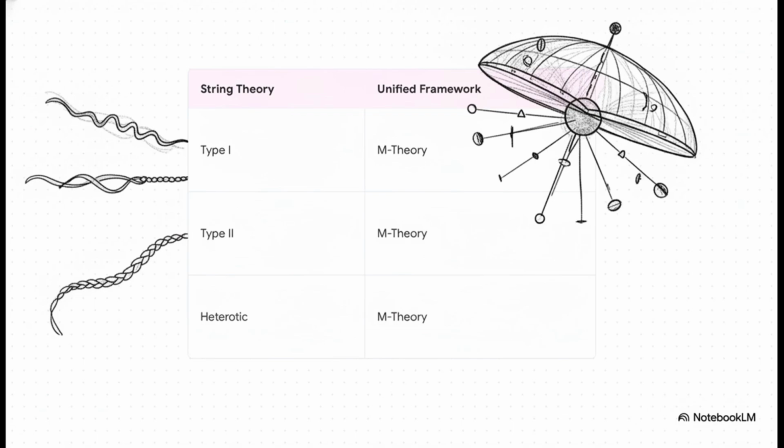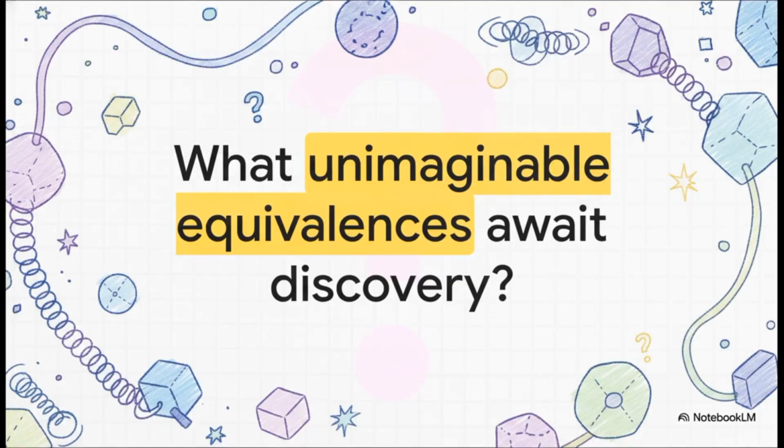Before 1995, physicists had type I strings, type II strings, and the heterotic strings we explored earlier. They all seem like separate, disconnected theories. But Edward Witten came along and showed that actually they weren't entirely different things at all. They were just different perspectives of the exact same underlying reality. M-theory acts as this ultimate umbrella, beautifully uniting all these disparate superstring variations into one cohesive, masterful map of the universe. We've scaled all the way from a simple one-dimensional string up to a grand unifying theory of reality.